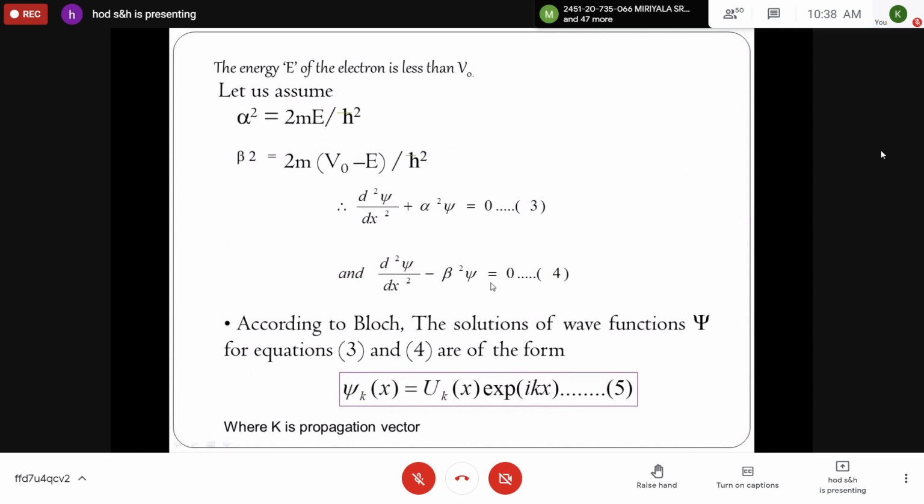Then you take Bloch's equation, ψk(x) = uk(x) e^(ikx). The solution for the above differential equation can be of this type, where k is called the propagation vector, which indicates the propagation of the electron through the periodic potential. uk is the periodic potential function.